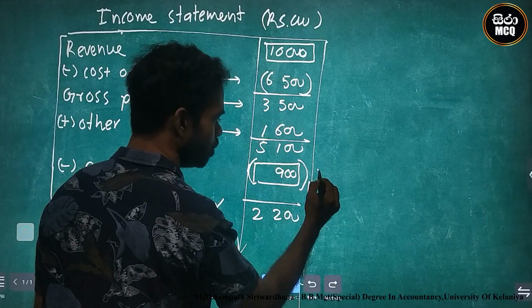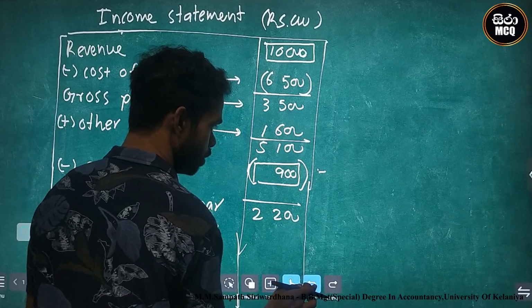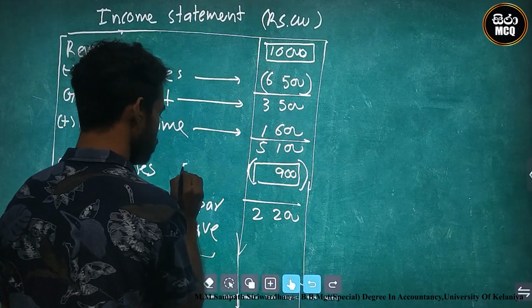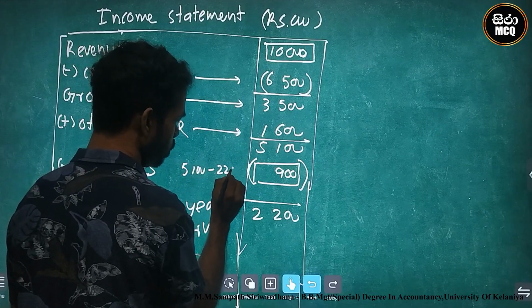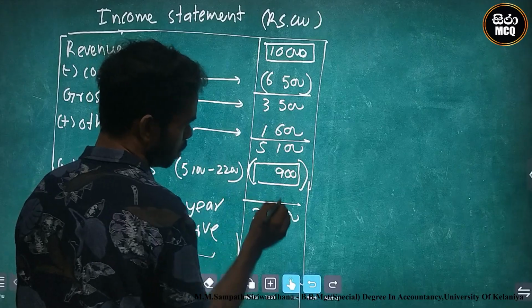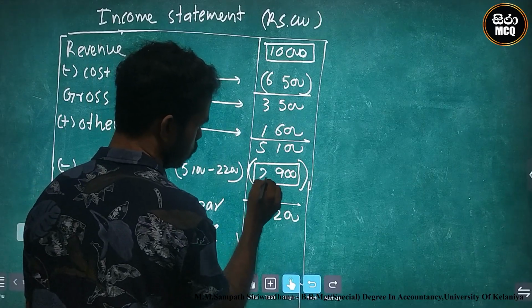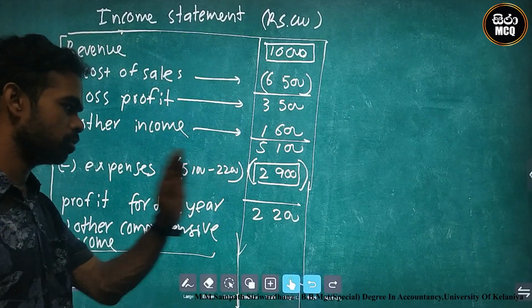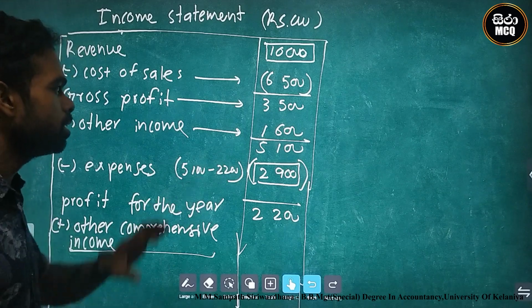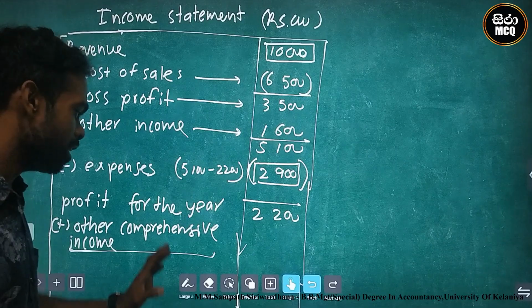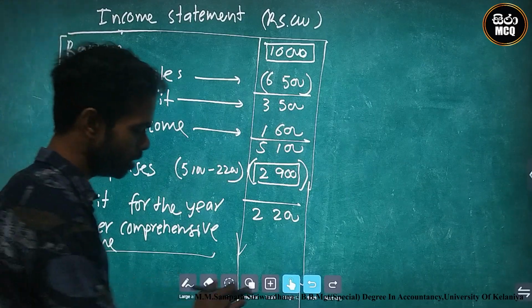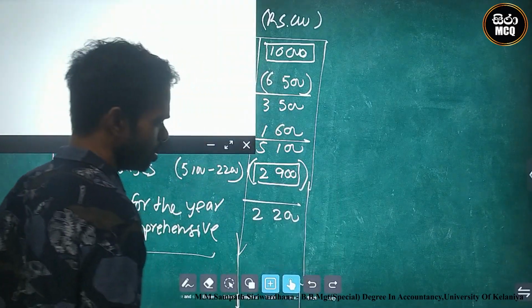Therefore, how can we find it? 5,100 minus 2,200 is 2,900, which is the expenses. That is the gap. This is another gap. Okay, we can find the current situation answers. Let's see the next one.